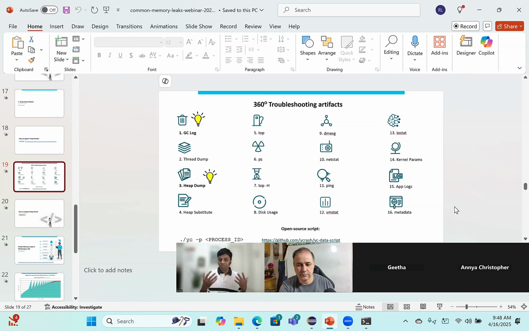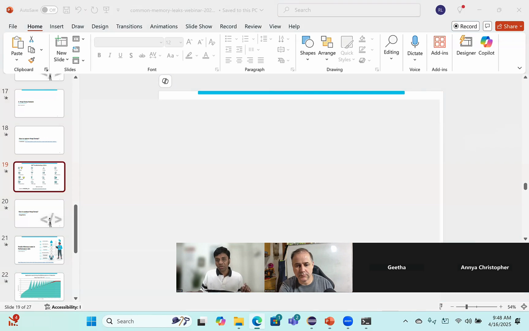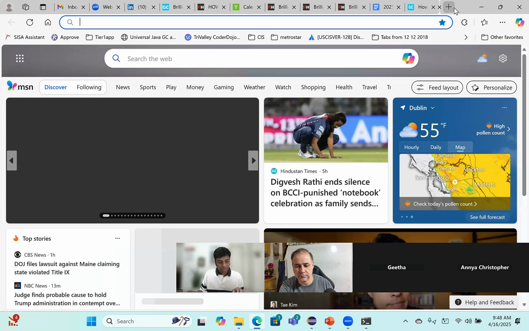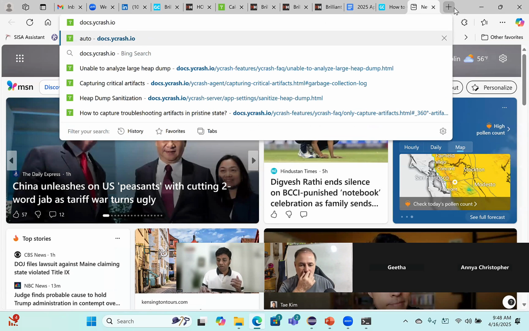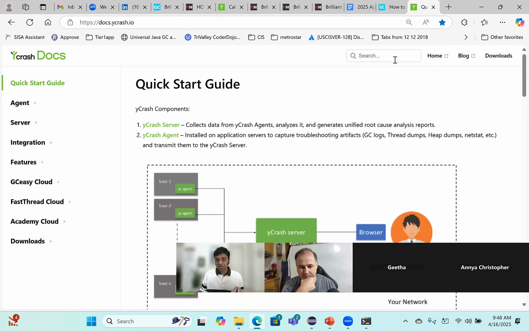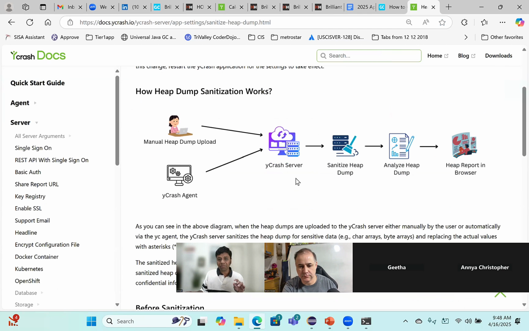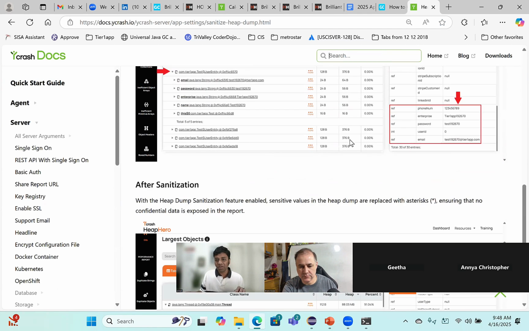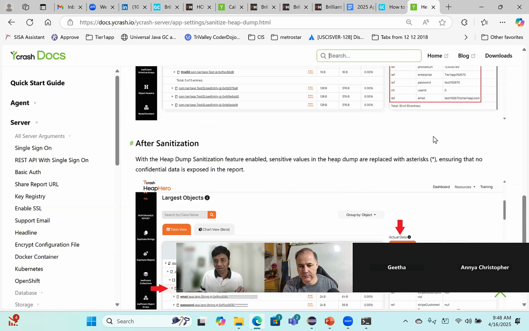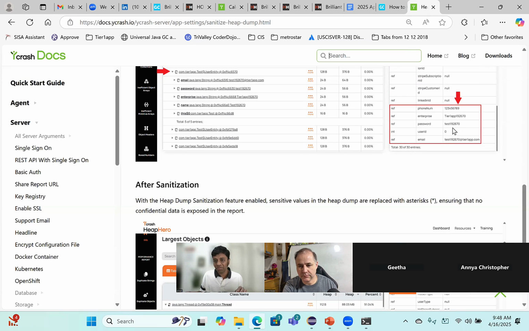A lot of corporations don't prefer that. They don't want it to go outside. So rather, download the tool, install it locally and do the analysis. If you download locally, the tool has a lot of security features. One thing we do is called heap dump sanitization. When I do the heap dump analysis, it prints all this PII data.